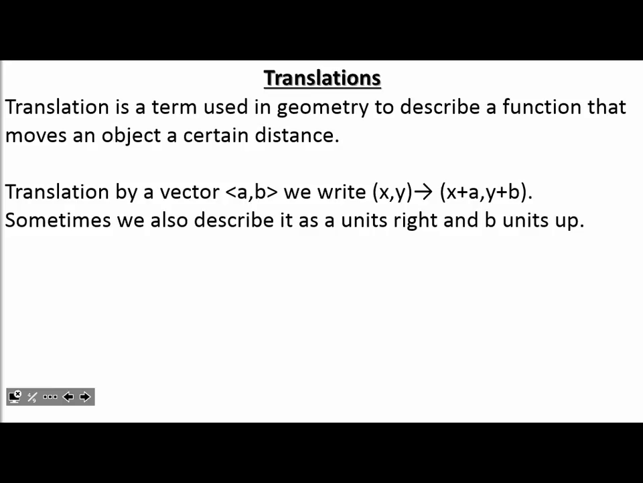Translation is a term used in geometry to describe a function that moves an object a certain distance. Translation by a vector AB, we write (x, y) arrow (x + a, y + b). Sometimes we also describe it as a units right and b units up. Once again, it sounds like mumbo jumbo right now, but once you guys have a paper, I'll explain it.